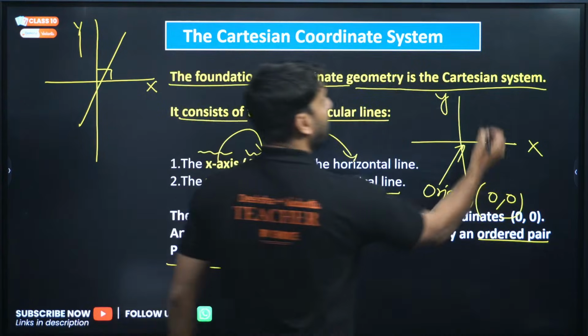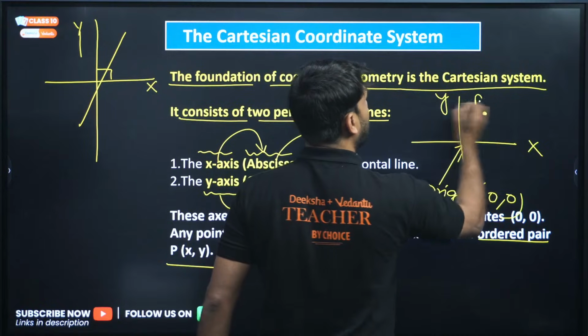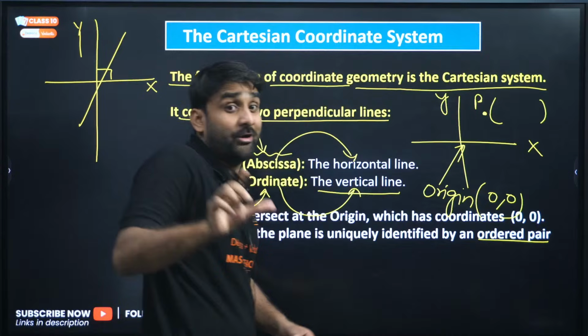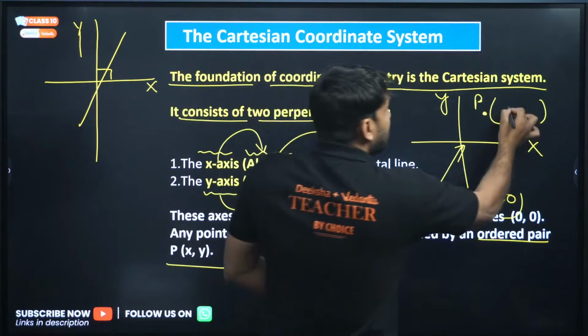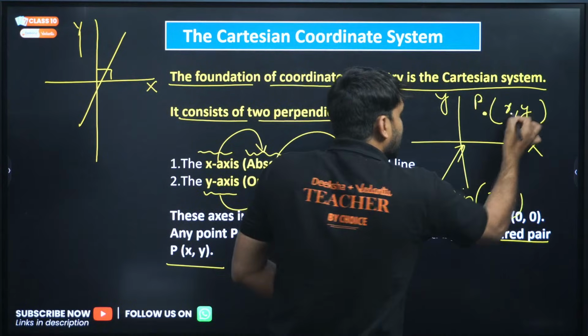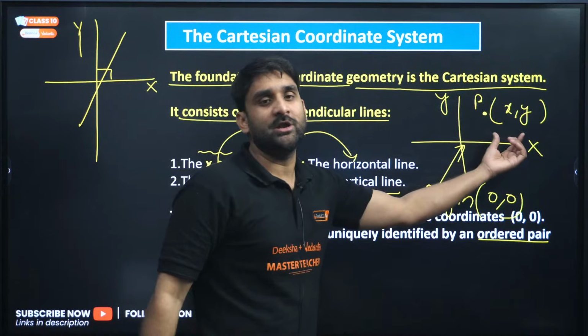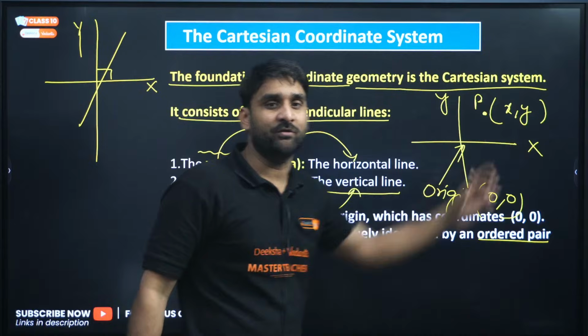If we represent any point on this Cartesian plane, it is always represented by an ordered pair. Ordered pair means x will be there and y will be there. x can be any number, y can be any number, and this is called a coordinate.